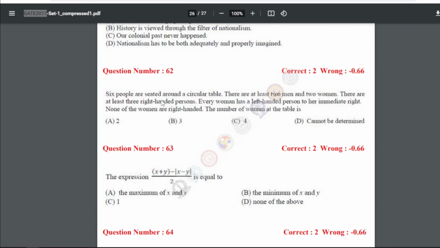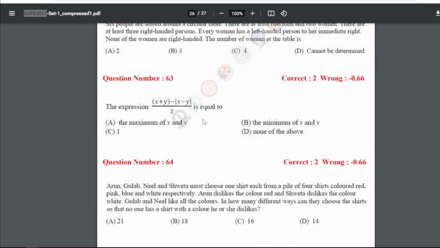62: six people are seated around a circular table. There are at least two men and two women. There are at least three right-handed persons. Every woman has a left-handed person to her immediate right. None of the women are right-handed. So the number of women at the table is, now for 62, our answer is A, that is 2.